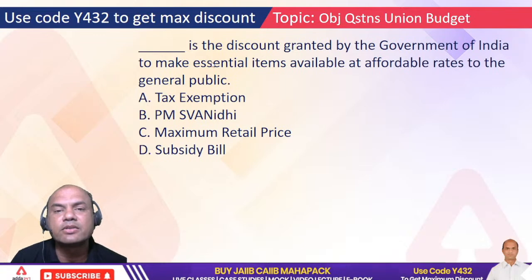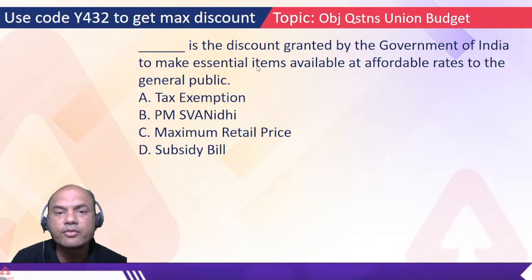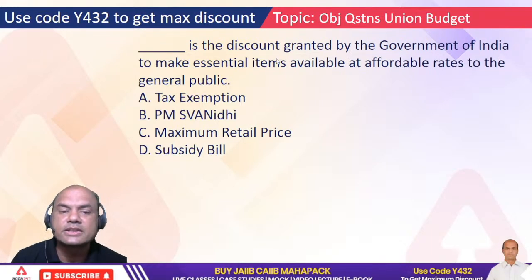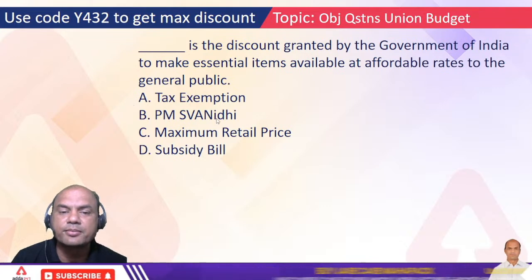Staple means rice, jowar, bajra, whatever, wheat, which is essential for living. So dash is the discount granted. What is the discount granted for these essential items? Tax exemption, PM Swanidhi, max MRP and subsidy bill.